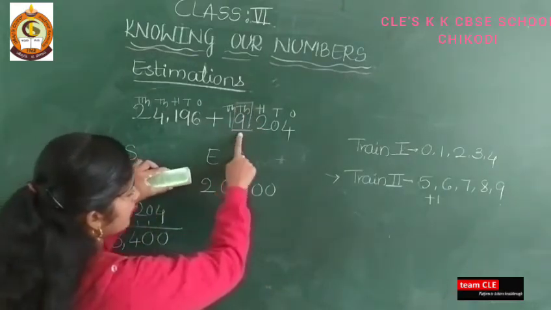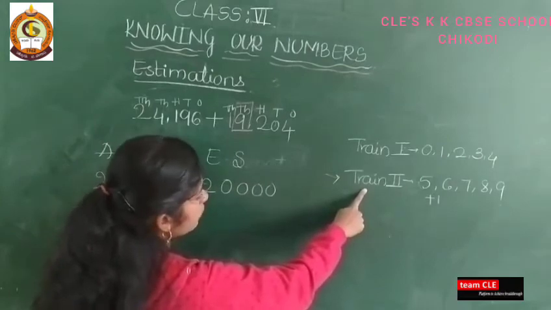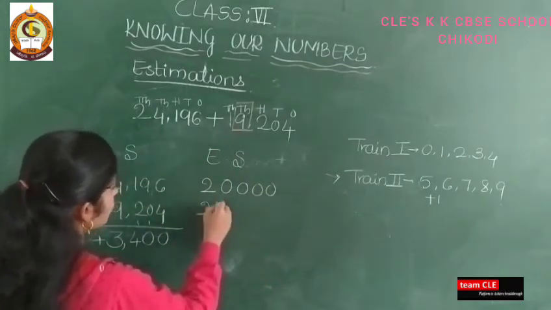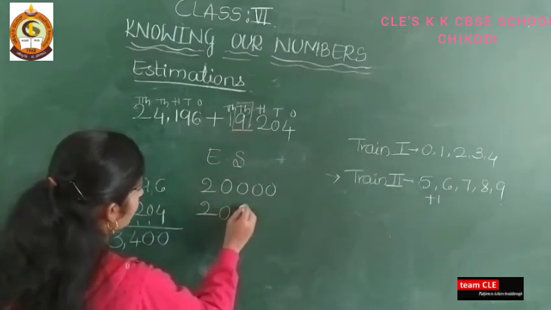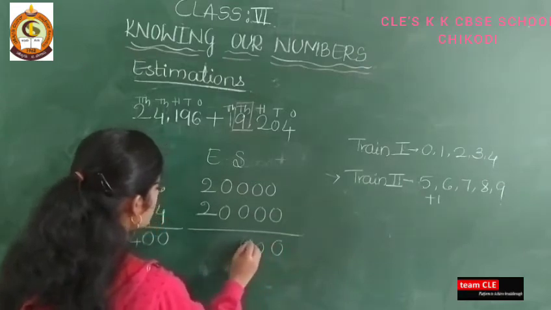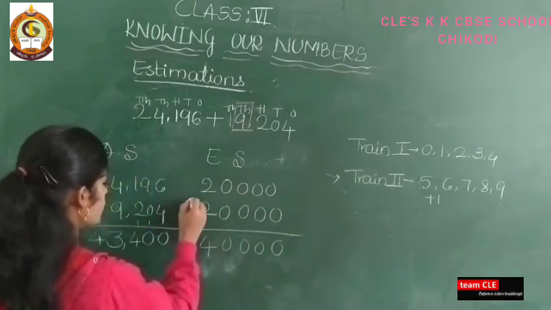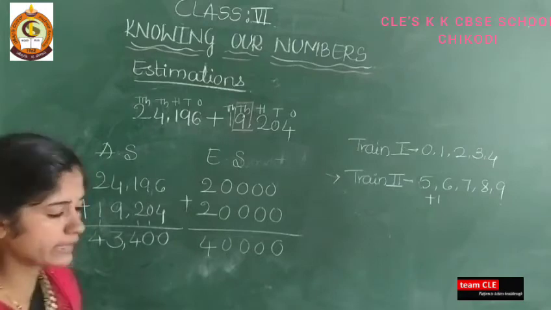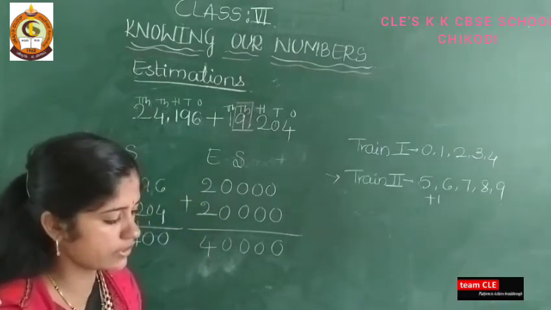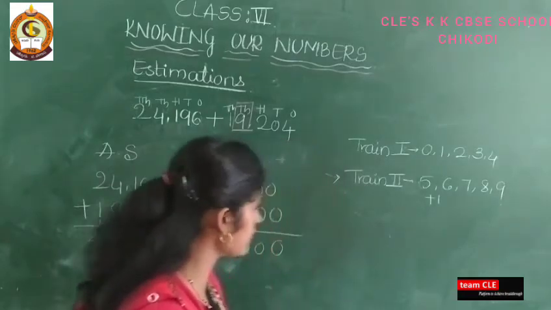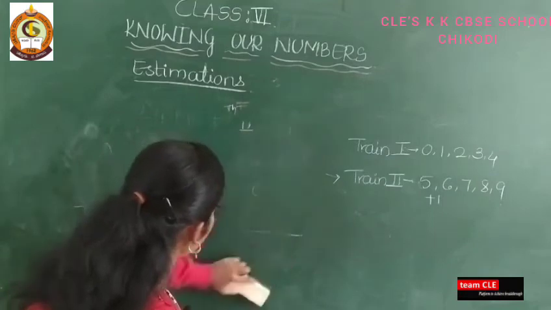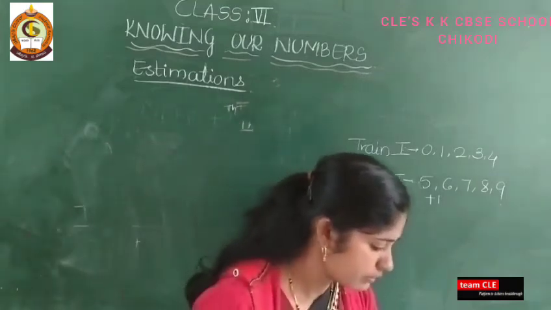Next, again ones, tens, hundreds, 1,000, 10,000 places are there, means you need to see the 1,000 place. So 9 is there, and 9 will come in tray number 2. Then you need to add 1, so it becomes 2. The 9 becomes 0, 0, 0. So its rounded off number is 40,000. Is it clear?